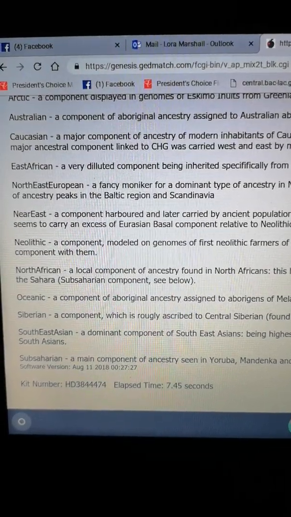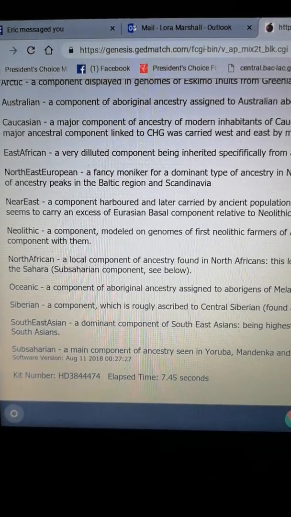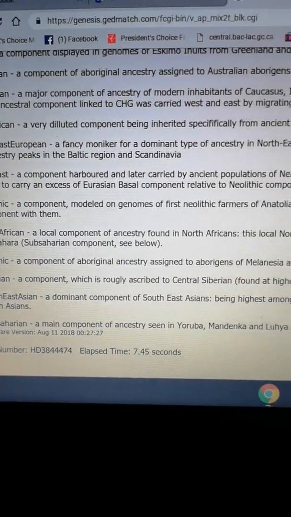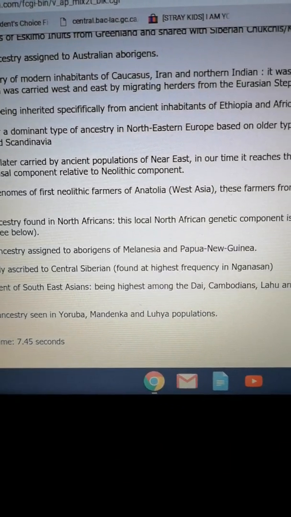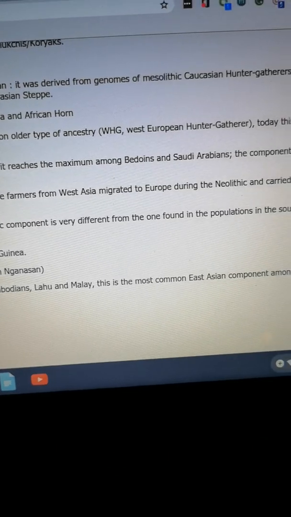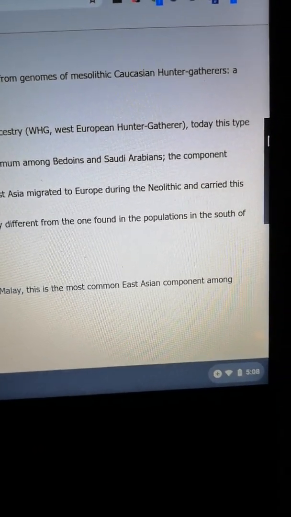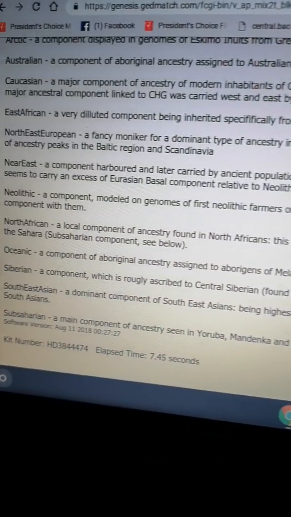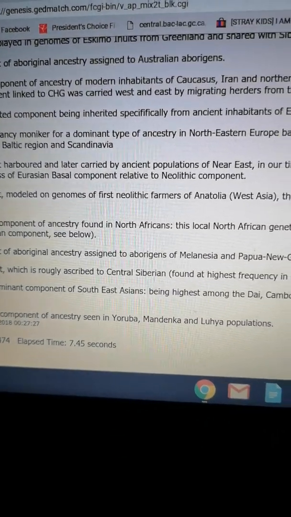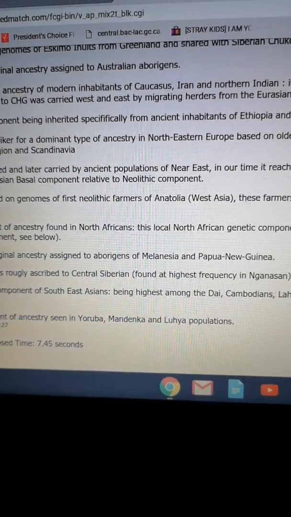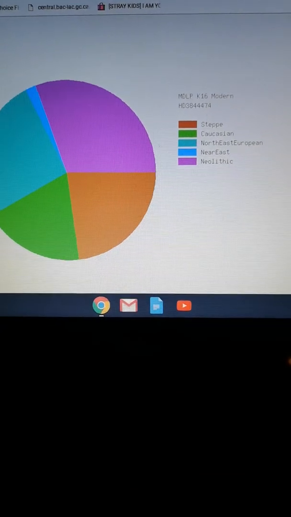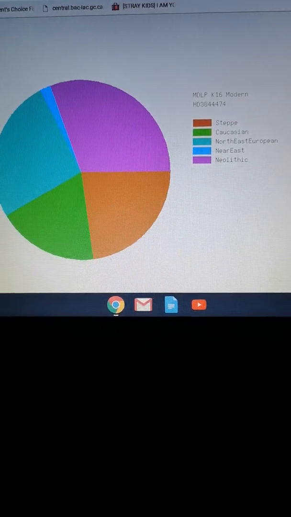And there's also one that is a small percentage, but it's Near East, a component harbored and later carried by ancient populations of the Near East. In our time, it reaches the maximum among Bedouins and Saudi Arabians. The component seems to carry an excess of Eurasian basal component relative to the Neolithic component. So yeah, this gives you a little broader spectrum of what you are.